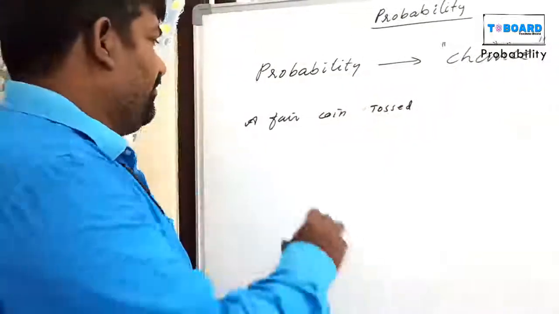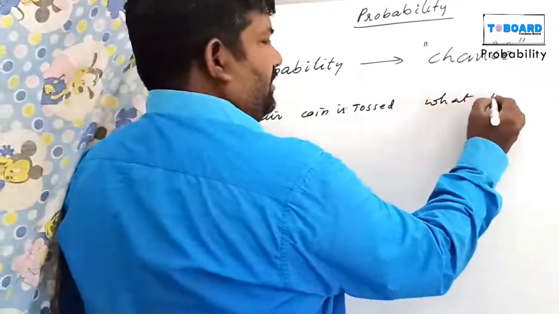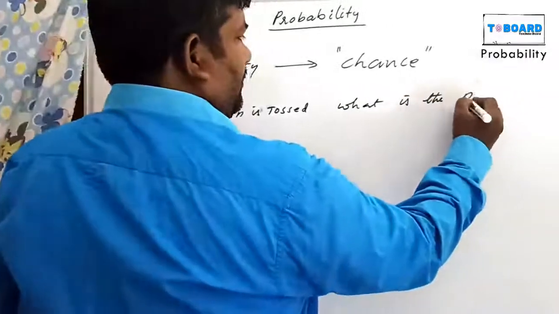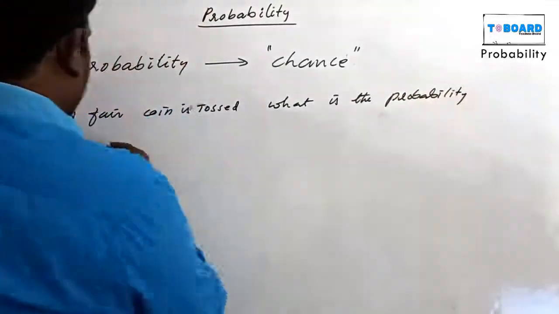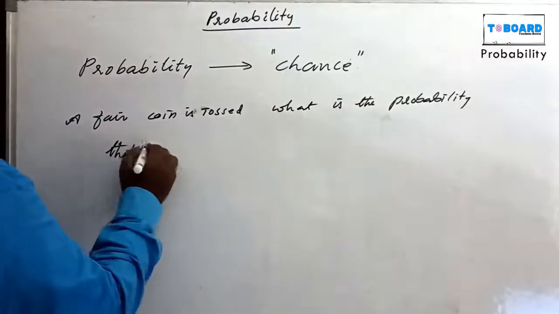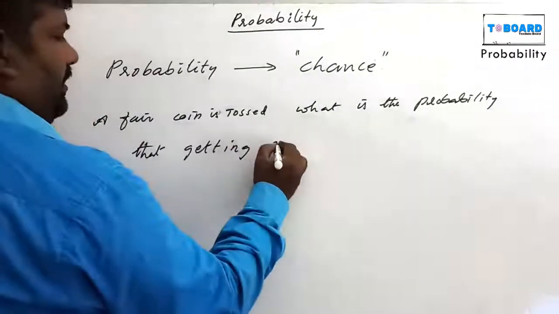A fair coin is tossed. What is the probability of getting a head?